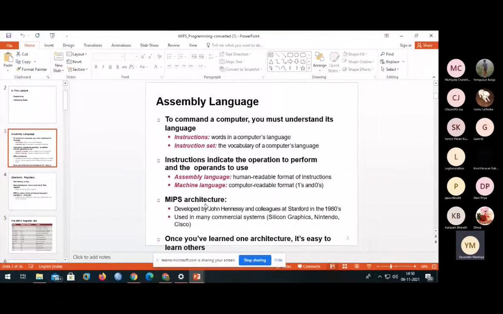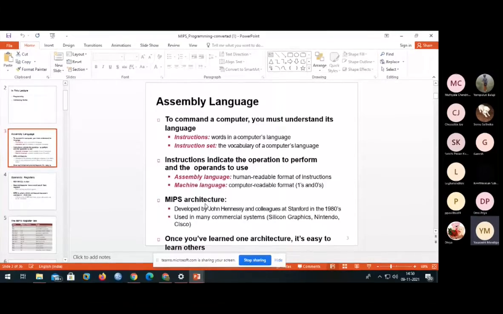To command a computer we must understand two things. One is the instruction, another one is the instruction set. So what is an instruction? The word in a computer language we call an instruction.